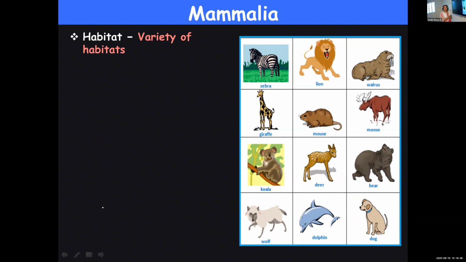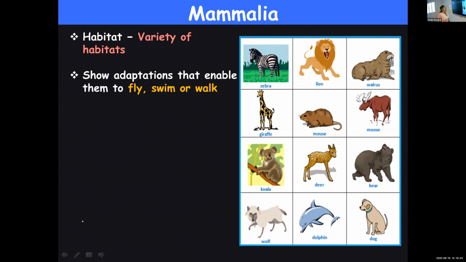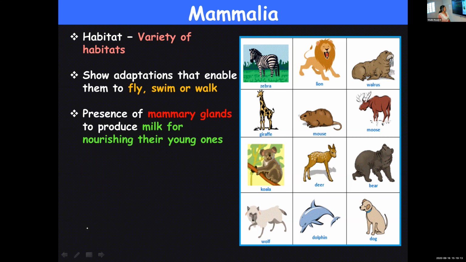You can find a wide variety of animals under the class Mammalia, and you can find them in different habitats. They show different adaptations depending upon the habitat where you find them. Some are adapted to fly, some are adapted to walk, and some are adapted to swim. So depending upon the habitat where they are living, accordingly they have different adaptations.